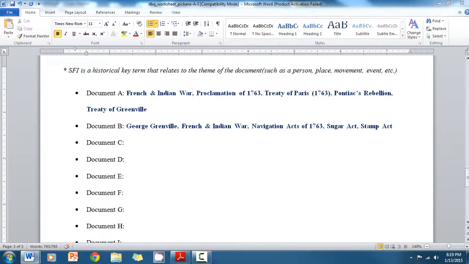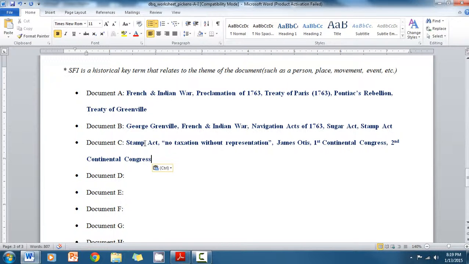Document C, other pieces of SFI, the Stamp Act, no taxation without representation, James Otis, First Continental Congress, Second Continental Congress, all of those were terms that related to the themes of those documents, but they were not mentioned in the document.